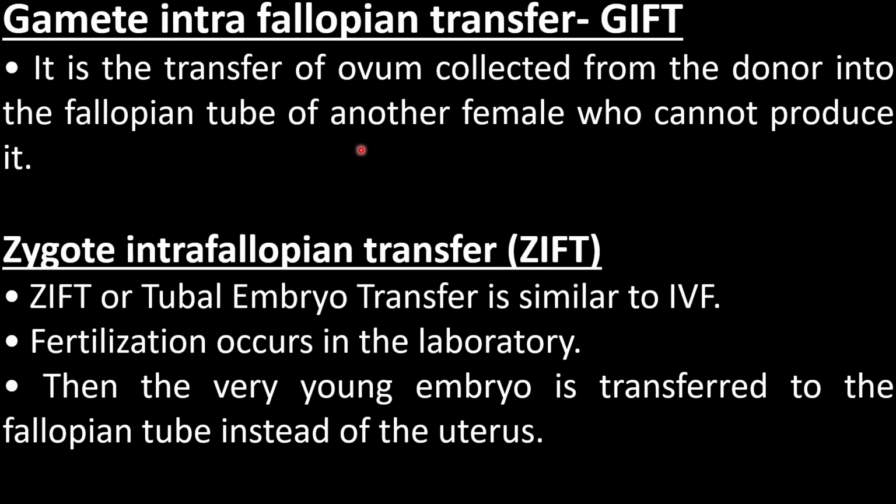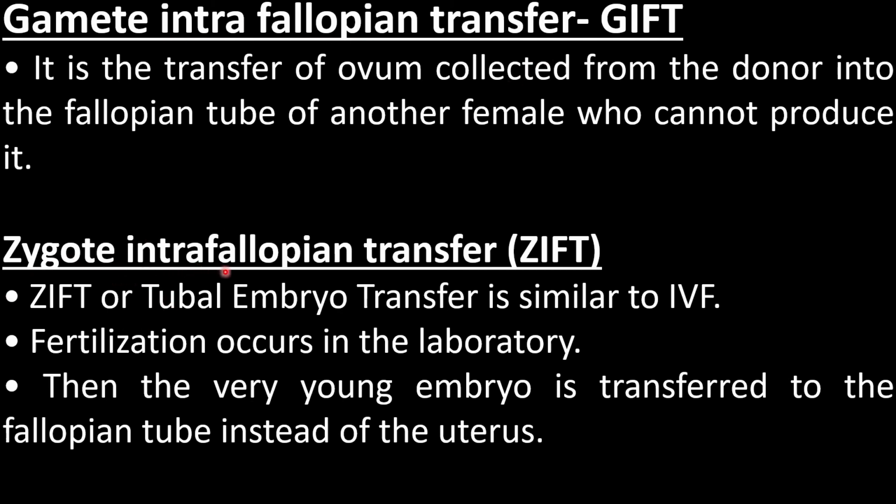Therefore, they introduce the ovum collected from the donor into the female who cannot produce it. So the female is unable to produce the ova, and the ova collected from the donor are introduced into the female. That is called gamete intrafallopian transfer.